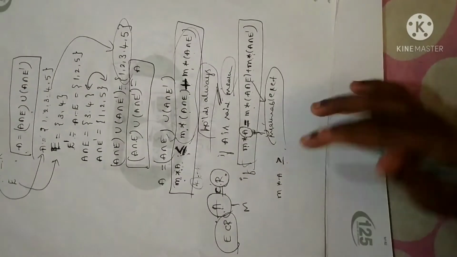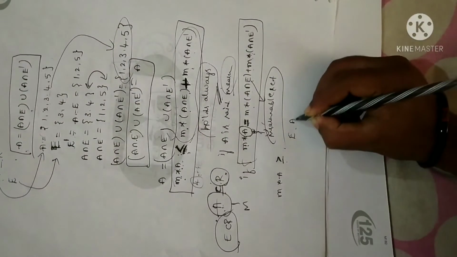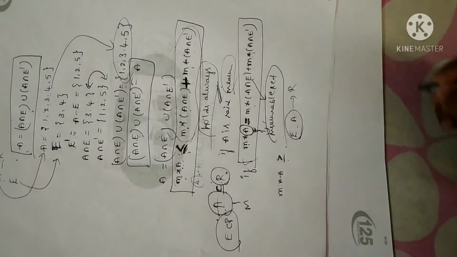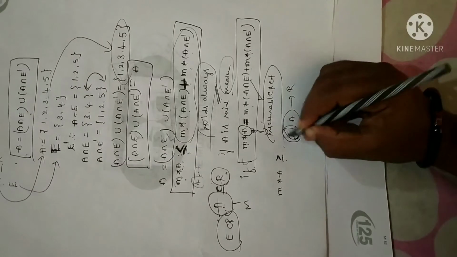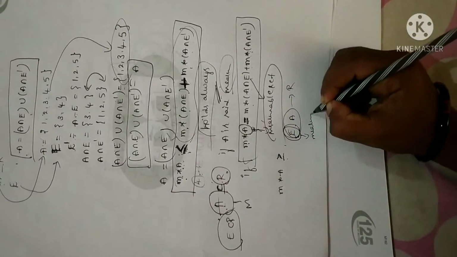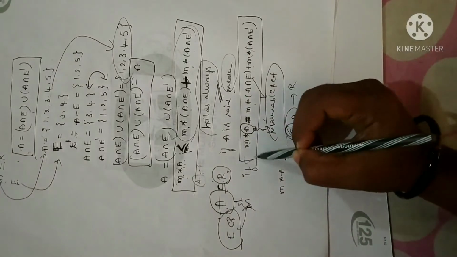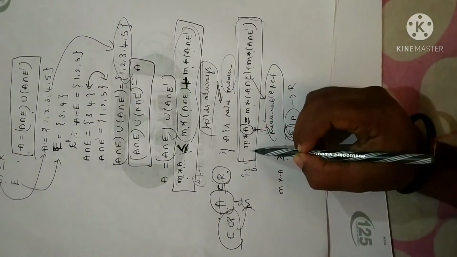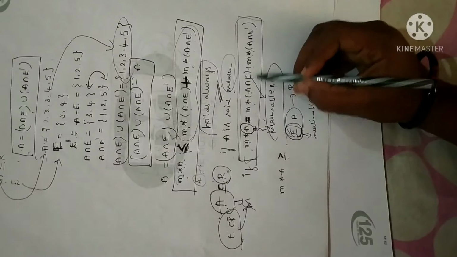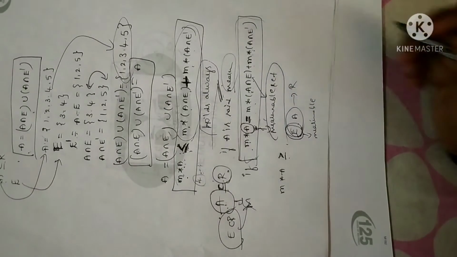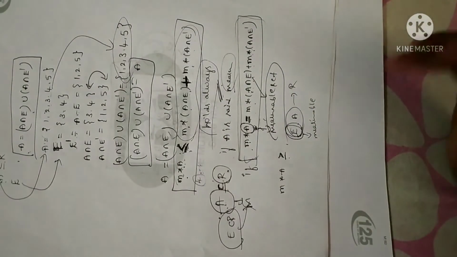Overall definition is that suppose I have two sets, say E and A, which are in the set of real numbers. Then this set E is said to be measurable only when this condition is satisfied. That is, M star of A is equal to M star of A intersection E plus M star of A intersection E complement. Clear?